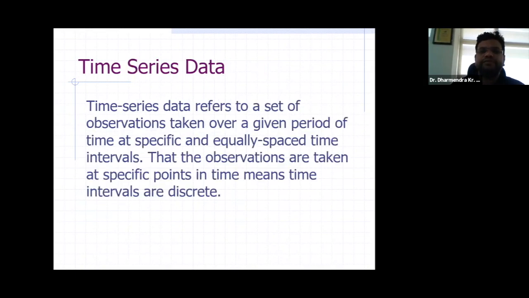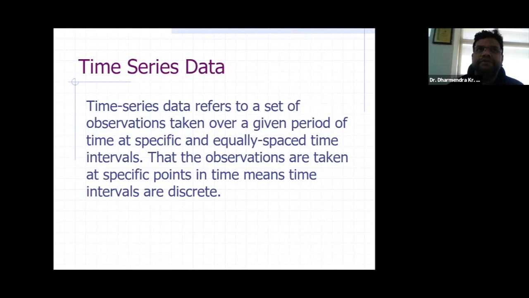So what is basically time series data? Time series data refers to a set of observations taken over a given period of time at specific and equally spaced time intervals. That is, the observations are taken at specific points in time, meaning time intervals are discrete. In simple words, time series data is data that is arranged in a chronological order, that is, according to a particular time period.